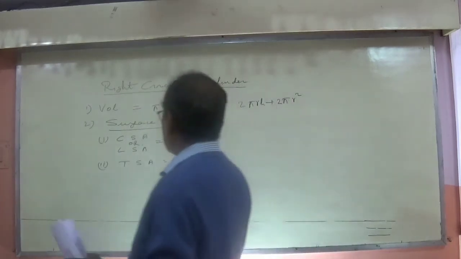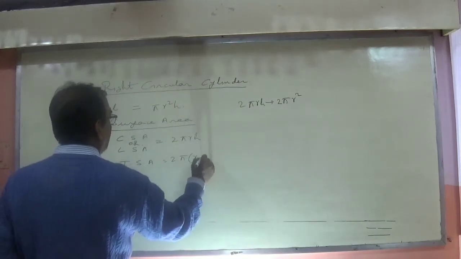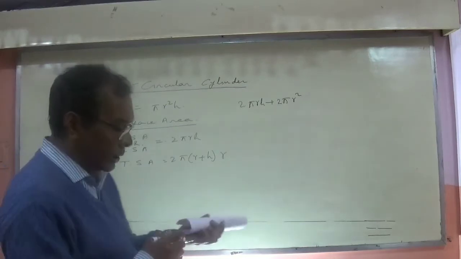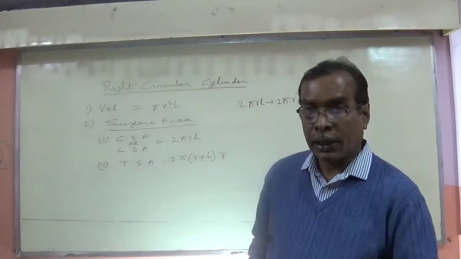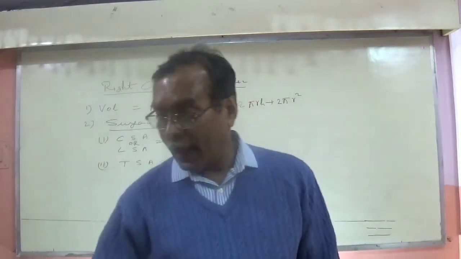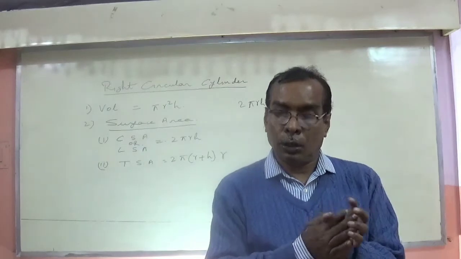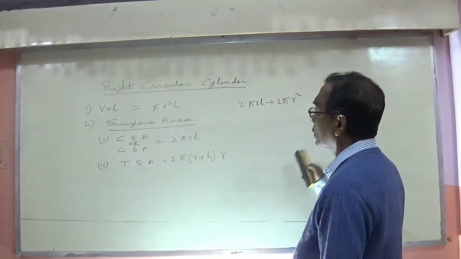And if you take out the common portions, it will look something like this: 2 pi r into (r plus h). So these are the three formulas required for cylinders. You should write it properly, and then I am going to start the questions now. I have already selected a few questions, and I am going to solve only those.